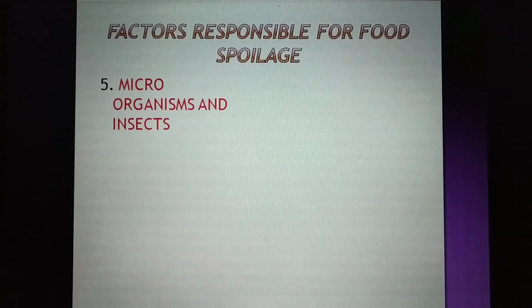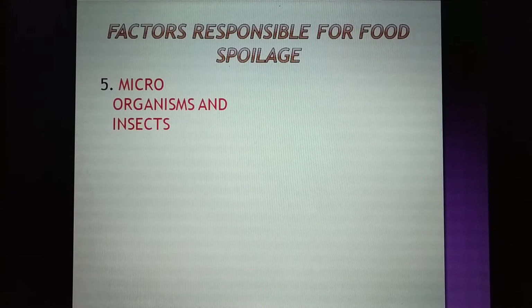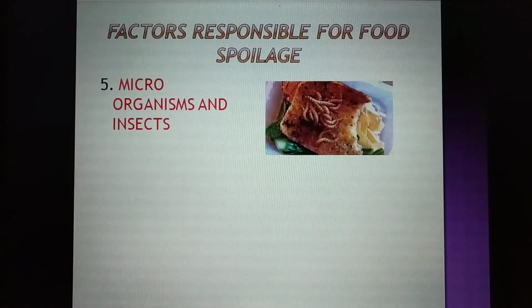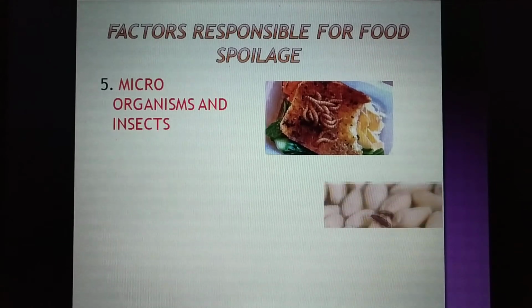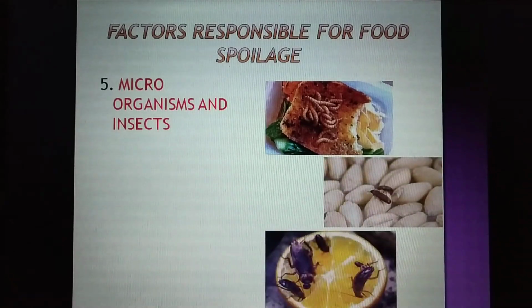And the last one responsible for food spoilage is microorganisms and insects. Have a look at these pictures. You can see these foodstuffs being infected by worms or insects. What do you see in this?